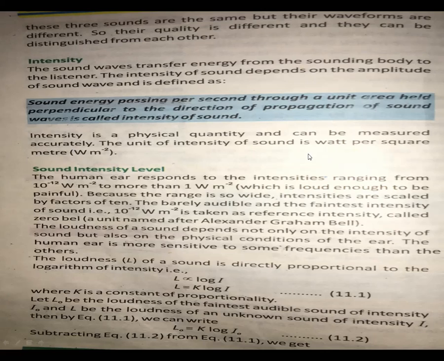Intensity is a physical quantity and can be measured accurately. The unit of intensity of sound is watt per square meter. So sound energy passing per second means the sound energy passing in 1 second through a unit area held perpendicular to the direction of propagation of the sound wave is called intensity of sound. It is a physical quantity and can be measured accurately. Its unit is watt per square meter.